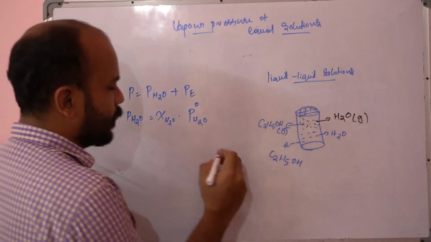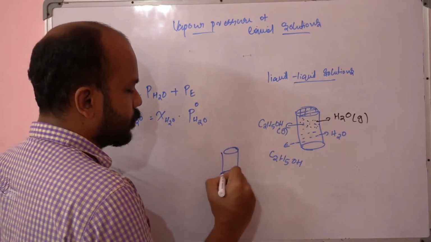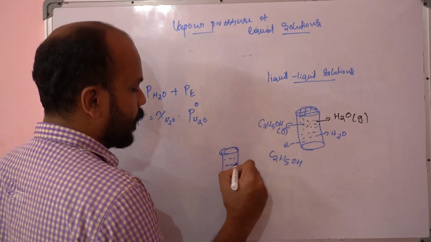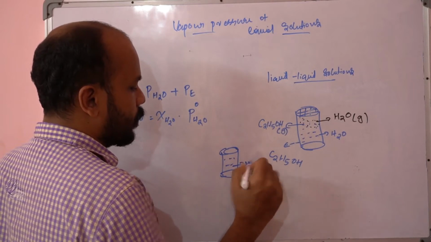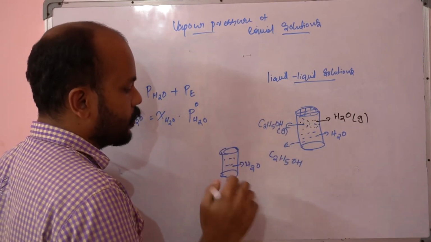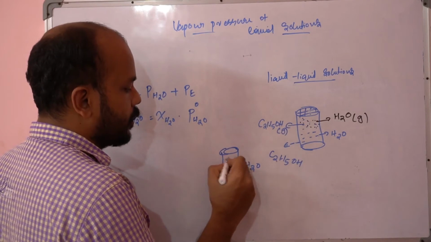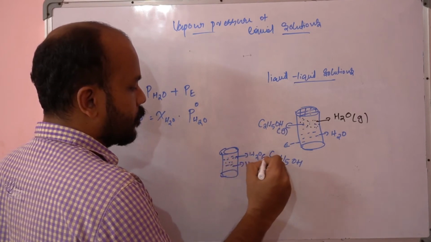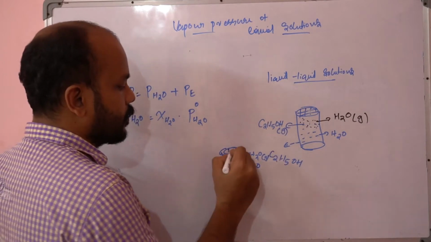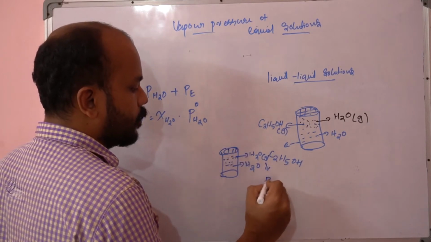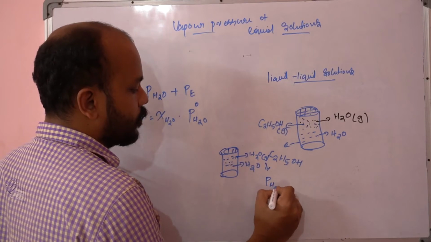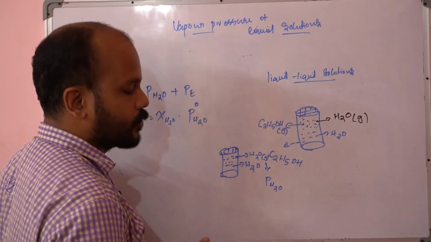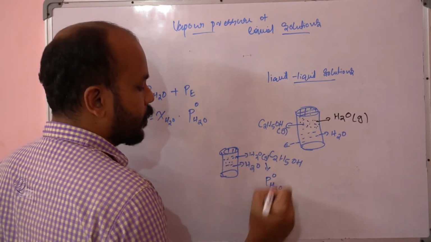Suppose I have taken only water, no other components, no impurities. How much pressure is this water alone exerting? That is called the vapor pressure of pure water.